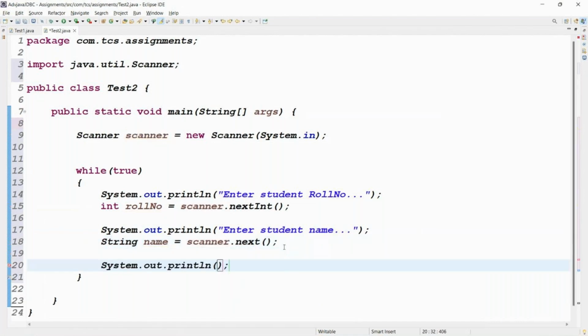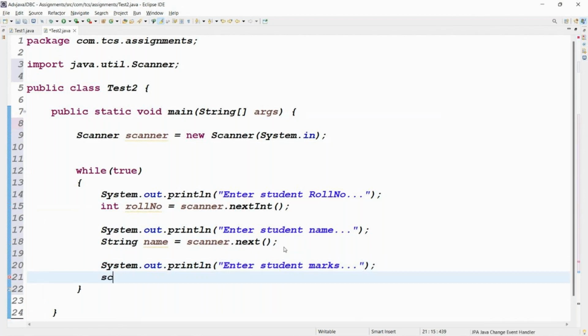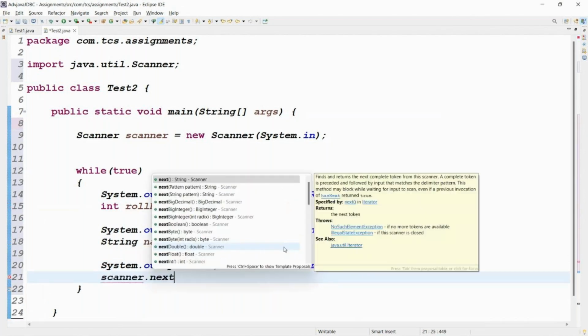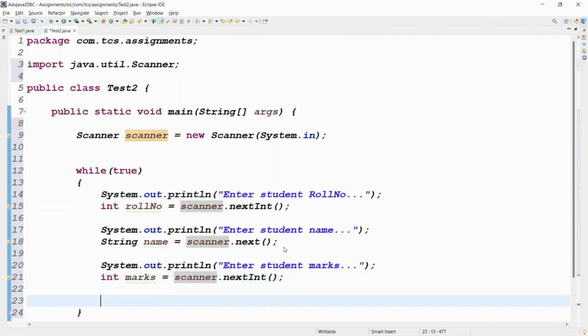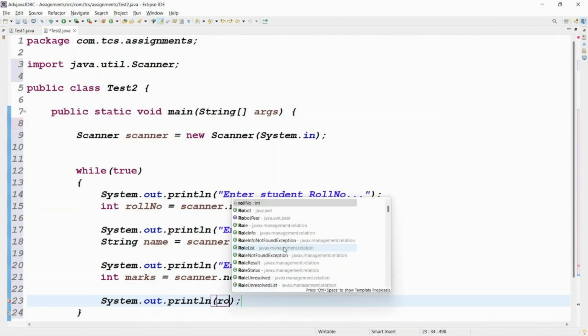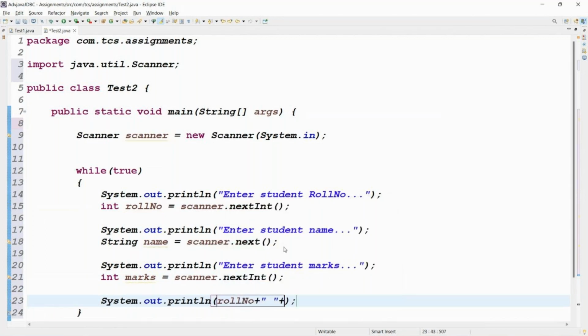Next one is sysout, control space. Enter student marks. Then to take that marks, scanner dot nextInt. Then I'm taking the student marks. So int, we can take the marks, right? Roll number, name and marks. I told you, just to print the data, you can print the roll number plus some space plus name plus space plus marks. Just I'm printing the data.